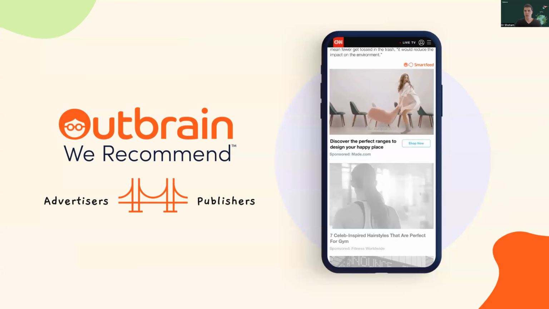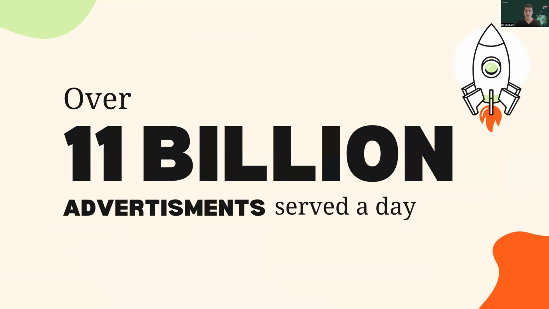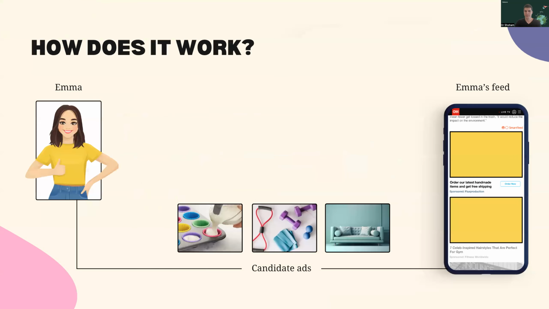We employ machine learning models to match ads with the users across various websites and mobile apps. Our revenue stream is directly linked to user engagement, particularly when users click on the sponsored content we recommended to them. It's a large-scale system which serves 11 billion ads per day to millions of users.